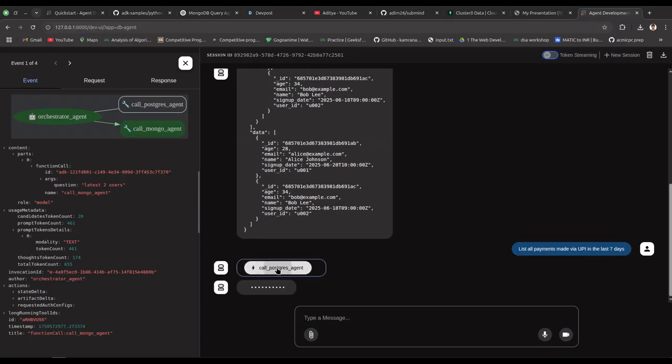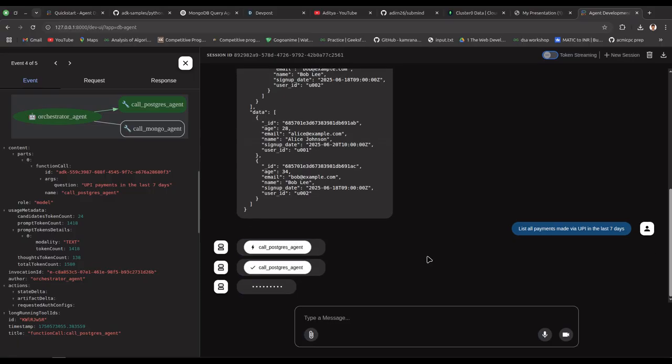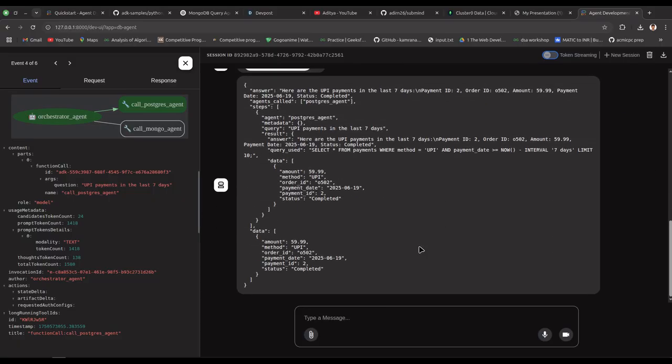Let's see how it behaves. It is calling the Postgres agent with "UPI payments made in last 7 days" as the question. So it has automatically detected that it has to go to the Postgres agent based on the schema metadata. Yep, we can see that it has returned the response answer. Here, the answer is actually a short summary of the query, which is useful as a non-technical summary.